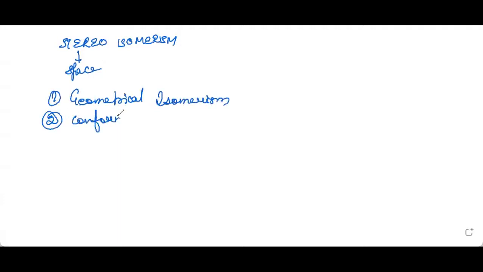Now, stereoisomerism, as we have already discussed, is of three types. Number one is geometrical isomerism. Number two is conformational isomerism. And number three is optical isomerism. Now we will be moving into all these three one by one, and we will be discussing these in detail. So the number one we are starting with is geometrical isomerism.